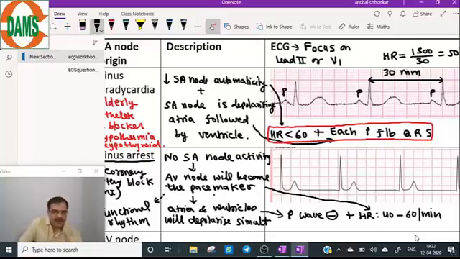So the most important finding in cases of sinus arrest is absence of P wave, and heart rate will be lying between 40 to 60, which is the intrinsic rate of the AV node. AV node discharge rate is 40 to 60 per minute. So the most important finding here, remember, is the absence of the P wave.